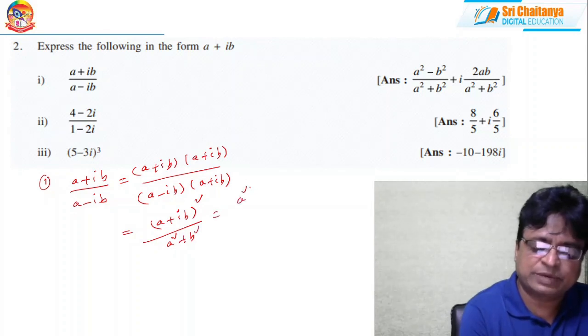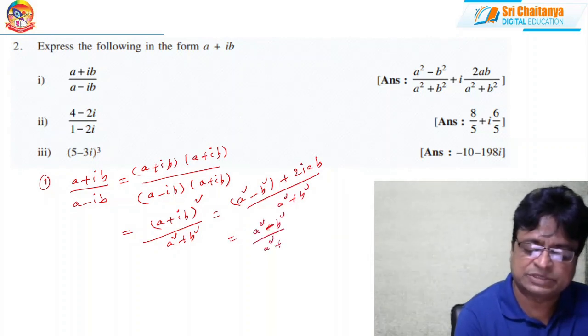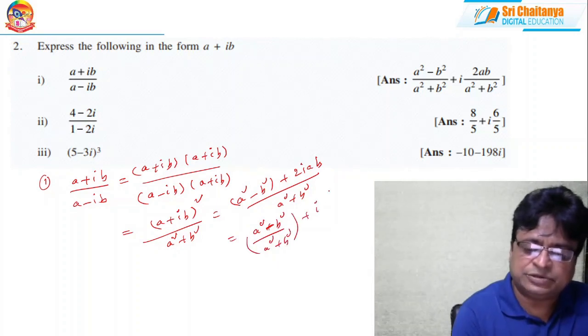The numerator is a square minus b square plus 2iab, by a square plus b square. You separate it: (a square minus b square) by (a square plus b square) plus i into 2ab by (a square plus b square).